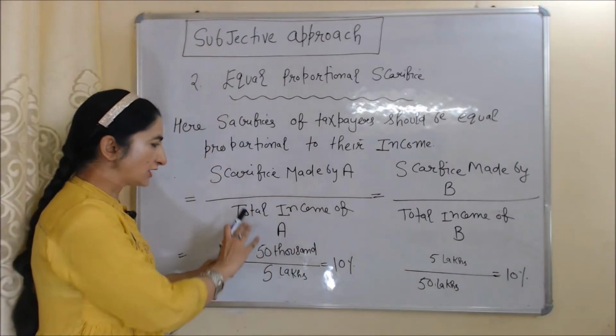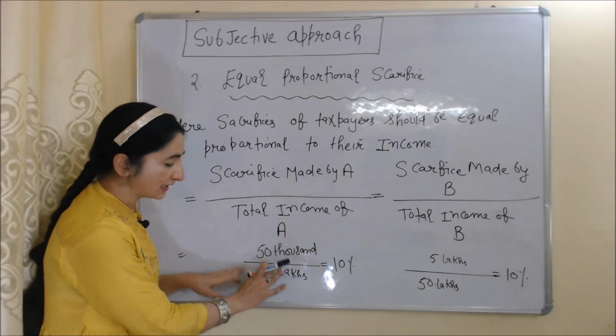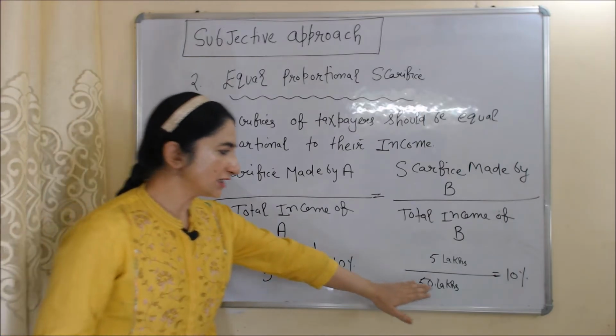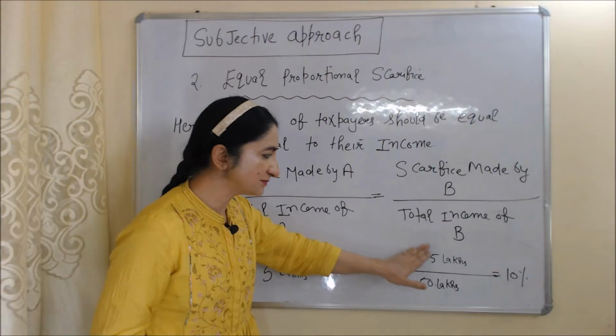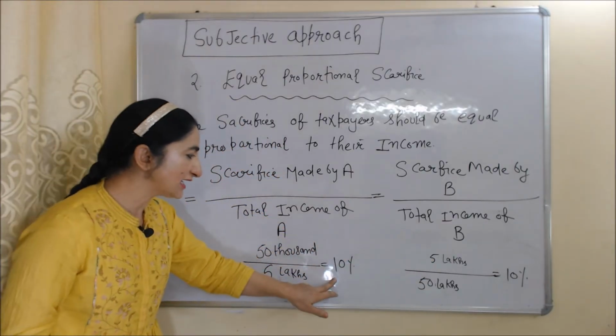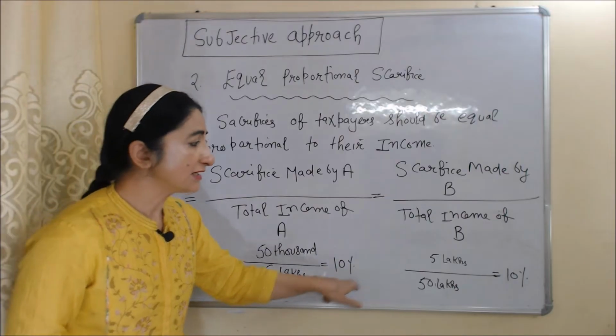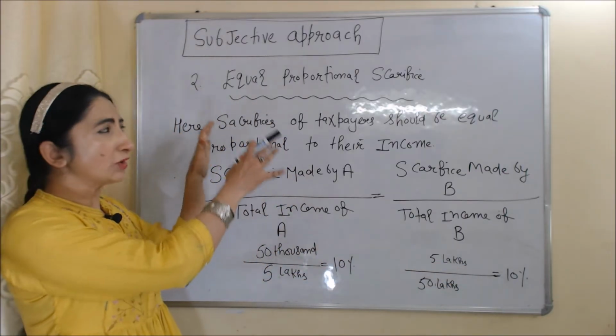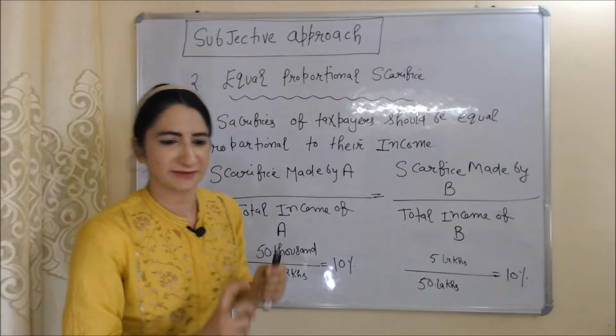Suppose total income of A is 5 lakh and he is paying tax of 50,000, and total income of B is 50 lakh and he is paying tax of 5 lakh. So here you can see A is paying 10% of income. Similarly, B is also paying 10% of income. So it will be called equal proportional sacrifice.